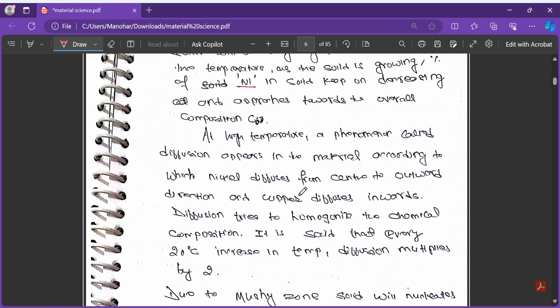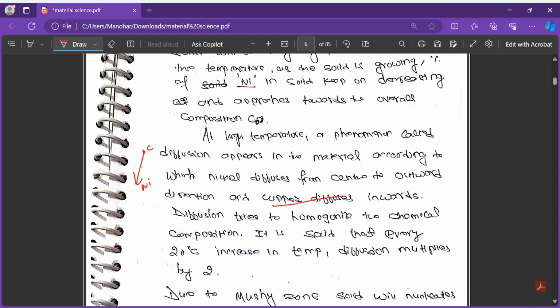According to diffusion, nickel will diffuse from the center to the outward direction. This is the nickel.